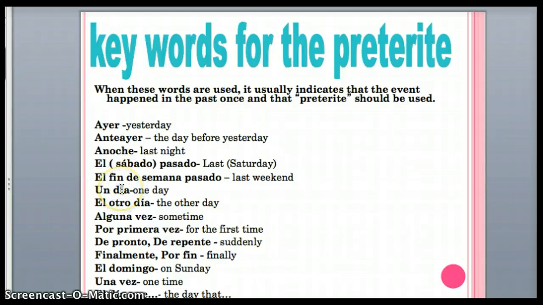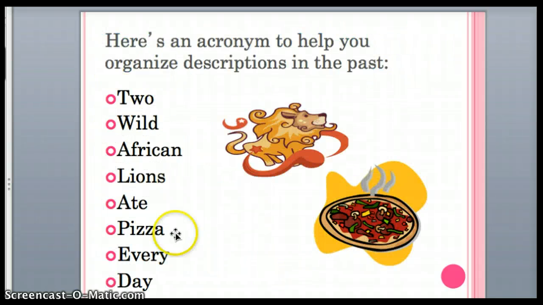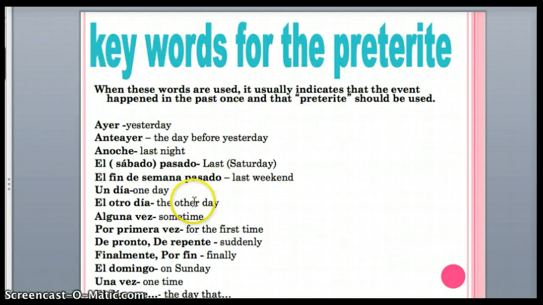Un día, one day. El otro día, the other day. Alguna vez, sometime. Por primera vez, the first time. De pronto, de repente. All those little words that happen like boom, all of a sudden this happened. A lot of those transitional words are going to fall under preterite. Finalmente and por fin, finally. El domingo is on Sunday.